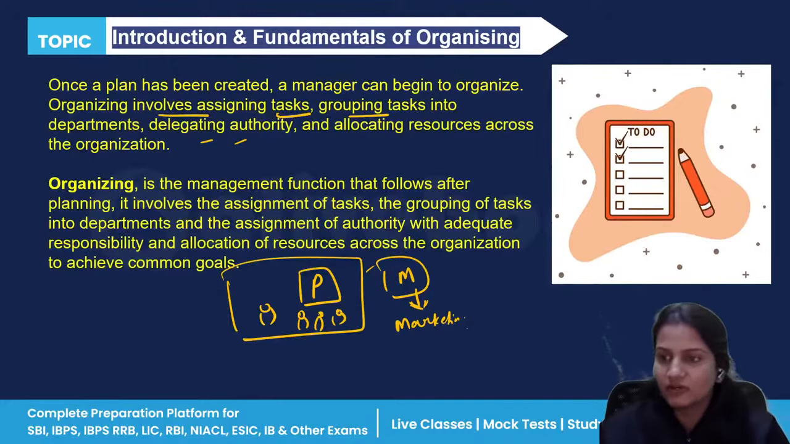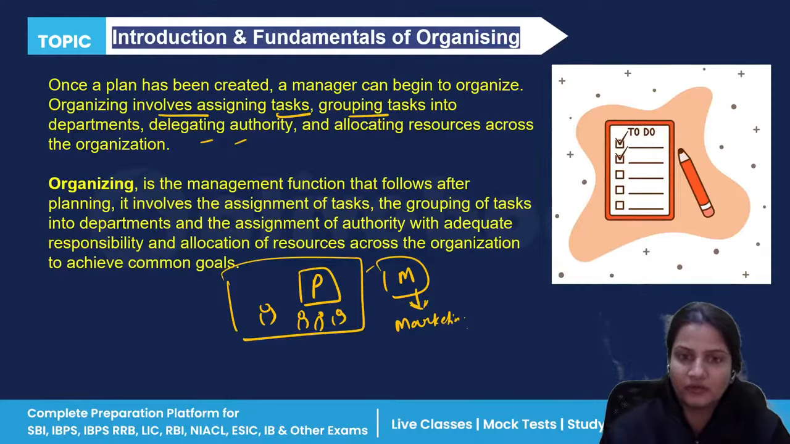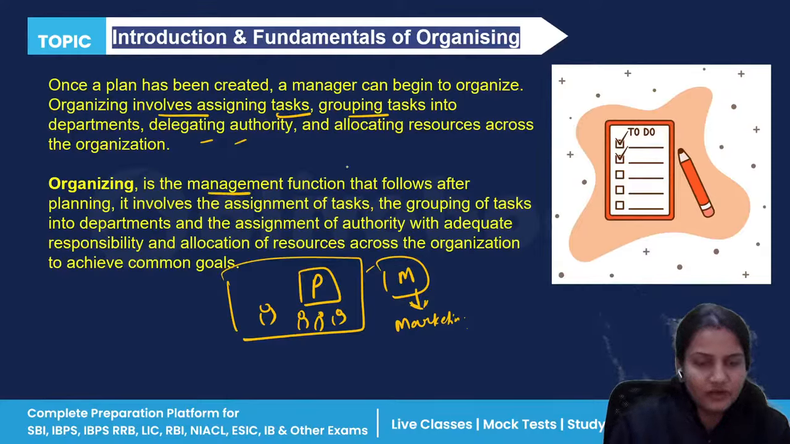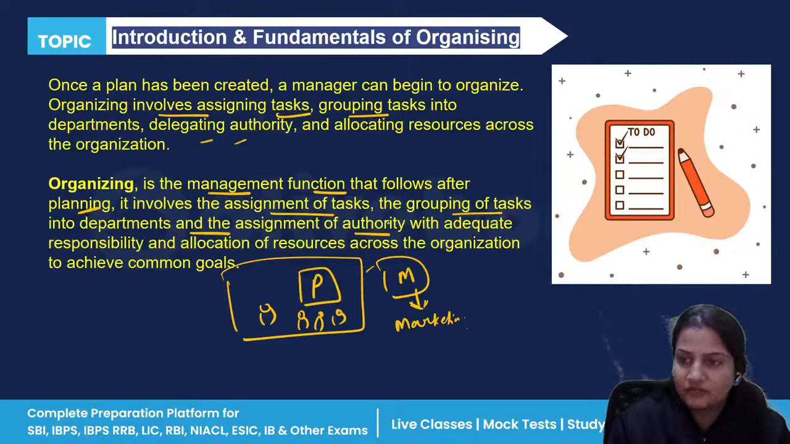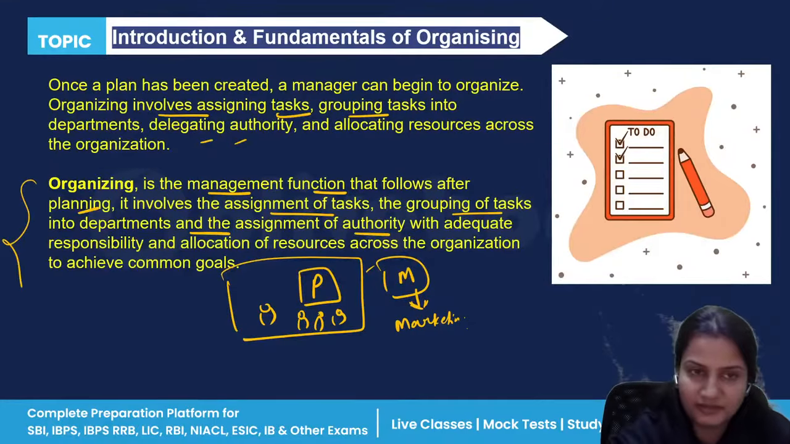Organizing basically means what? Okay, identifying the activities. Once you have identified the activities, now you have to assign all the activities according to the expertise of your employees. Okay, you have to create different departments. Persons of similar nature will be grouped in that particular department. So it is again a management function. It follows after planning: assignment of tasks, grouping of tasks in departments, assignment of authority. Okay, so all these things are included in organizing.